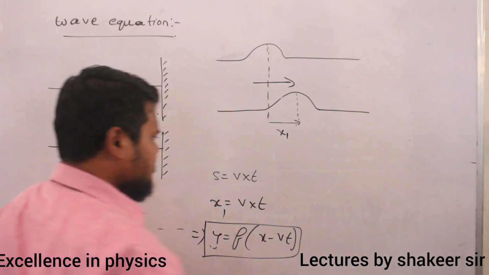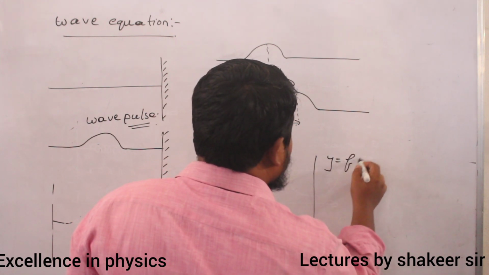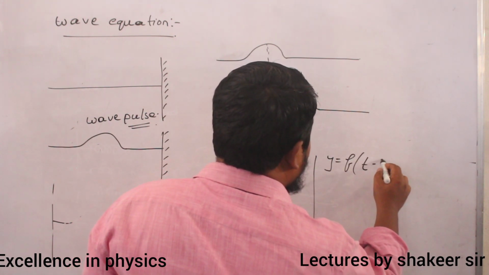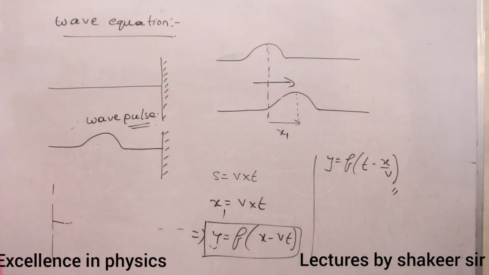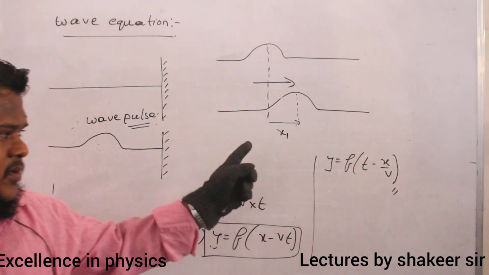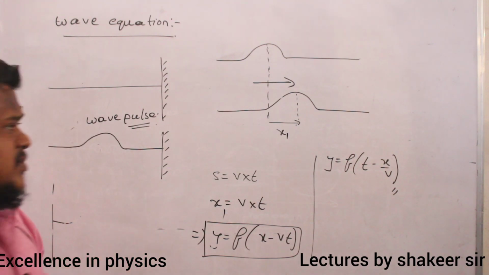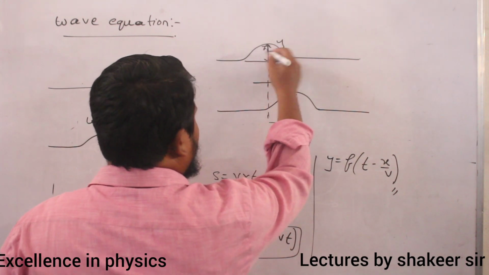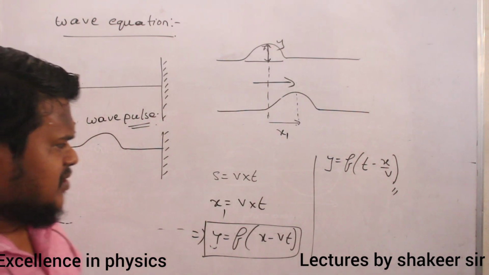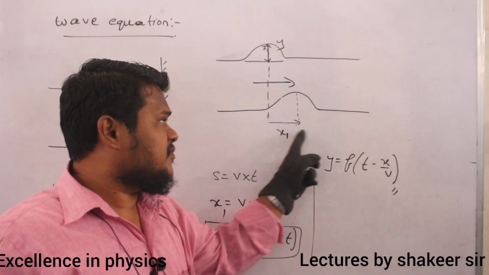The same wave function I can write like this also: y is equal to f of t minus x by v. Now explain this one. y means displacement of the particle from the mean position. This distance is called the y value, no? So y is a function of t minus x by v. So this is the equation of this wave.